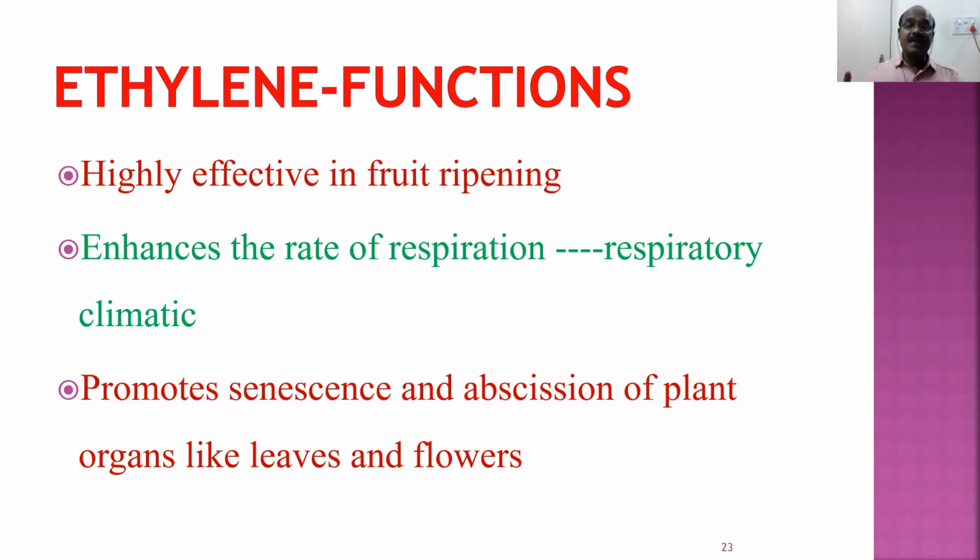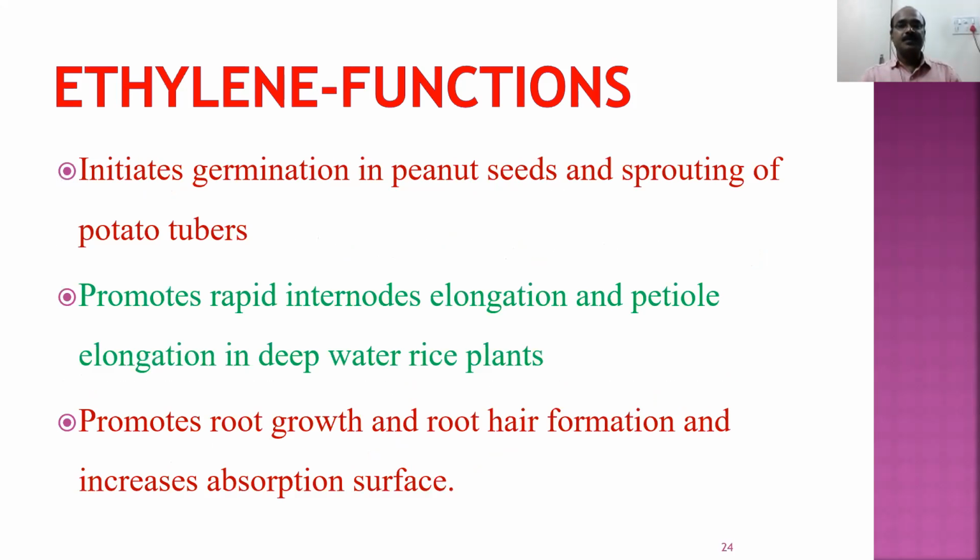It promotes senescence. What is senescence? Aging. So far we said auxins, cytokinins, gibberellins stop aging and keep the plant young. Whereas ethylene promotes senescence. It is responsible for abscission of plant organs like leaves and flowers. Abscission means separation of leaves and flowers from the stem. Auxins, cytokinins, gibberellins prevent abscission. Ethylene encourages abscission. It is also responsible for initiation of germination in peanut seeds and sprouting of potato tubers.